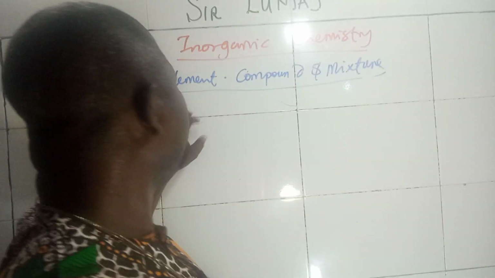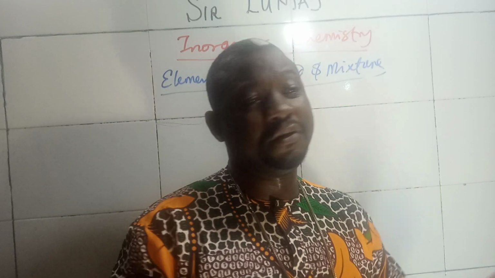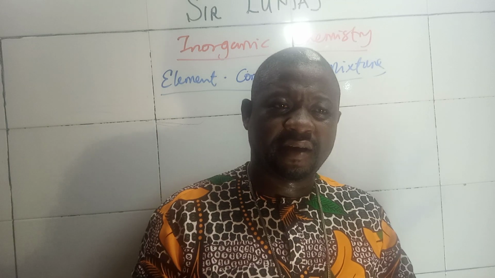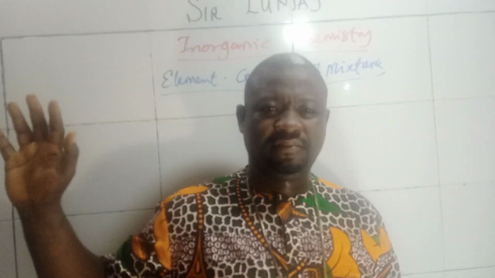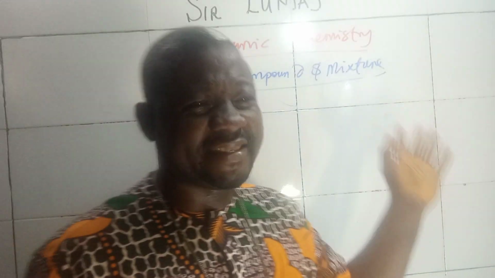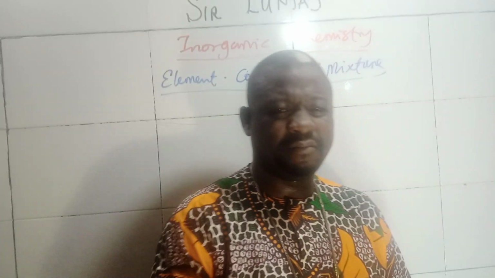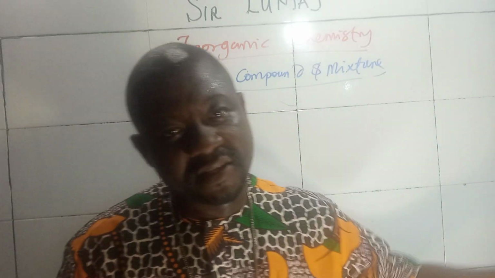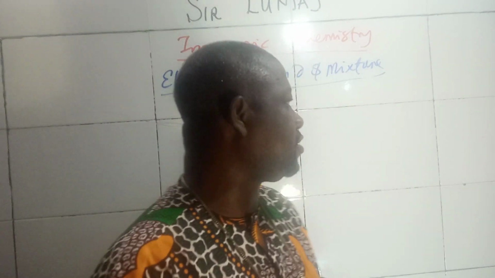So today, what is an element? They will tell you an element is a substance that cannot be split. I repeat, you cannot break it down into smaller substances. And we have over 103 elements around, scattered everywhere. You find them in the water, you find them in the air. Let me use this opportunity to even tell us that oxygen is highest in the sea, while in the air, we have nitrogen to be the highest in terms of percentage composition.